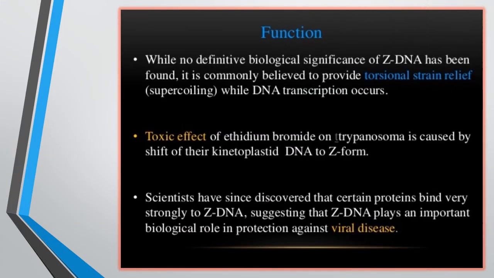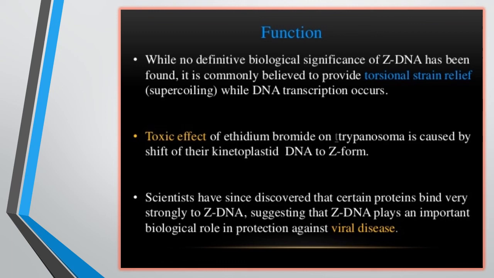While no definitive biological significance of Z DNA has been found, it is commonly believed to provide supercoiling when DNA transcription occurs. Z DNA may be involved in gene regulation in the cells of higher organisms. Now, the toxic effect of ethidium bromide seen on trypanosoma is caused by the shift of their kinetoplast DNA to the Z form.